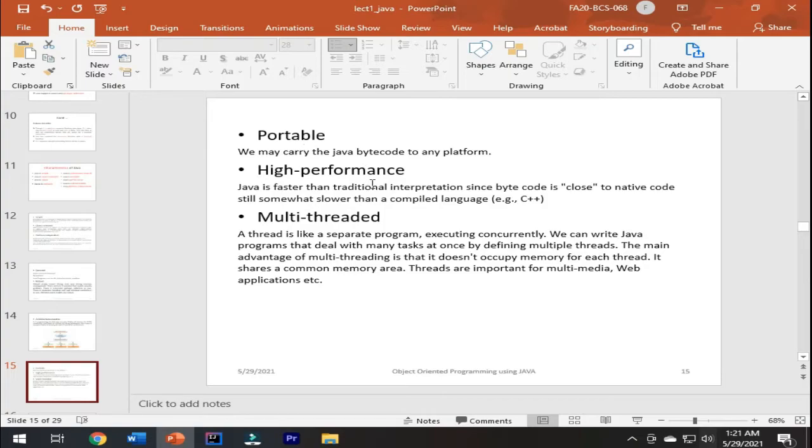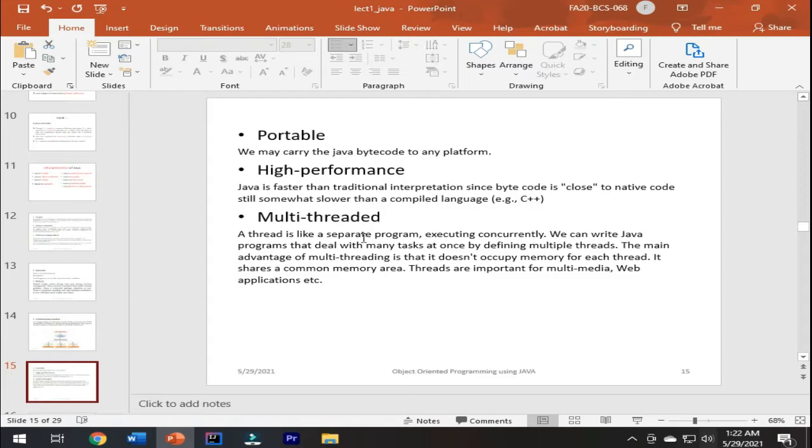The next one is high performance. Java is still faster than traditional interpretation since bytecode is close to native code, but still somewhat slower than a compiled language, for example C++.